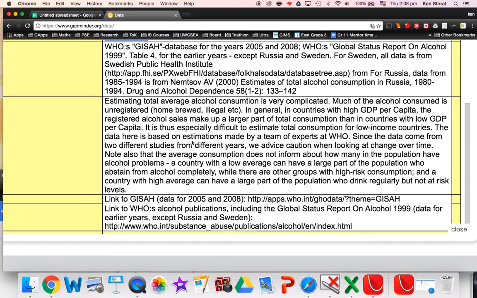The data here is based on estimations made by a team of experts at WHO. The data came from two different studies from different years. We advise caution when looking at change over time. This is a wealth of information that you can actually put into any kind of project that you're writing up. How reliable is the data you've gathered? Okay, so that's a good thing.